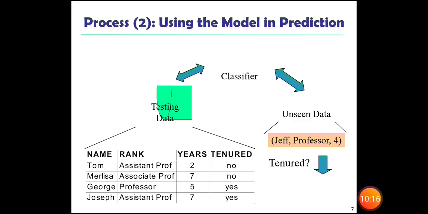So here we have given a 4. 4 in the sense greater than 4. So who is having greater than 4 years will get yes. And moreover he must be a professor. So here in the testing data, you can check it out. Professor is given. Here also professor, George is a professor. So for him the status is yes. And another yes is given for Joseph, is assistant professor, but the year is greater than 4. So with these two conditions, the tenure will be yes.